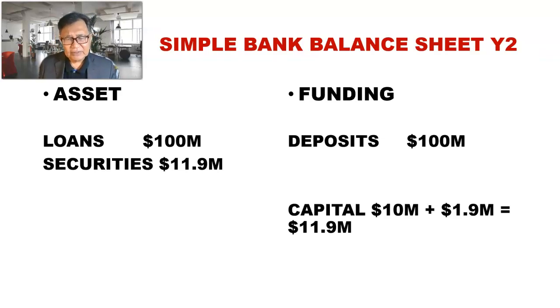So capital is a very important component in banking, because the main focus of banking is to ensure that the shareholders are able to make enough profit.